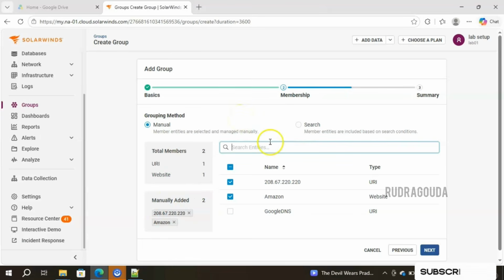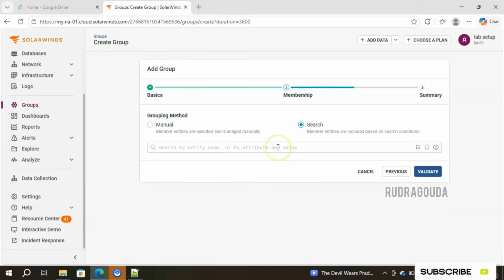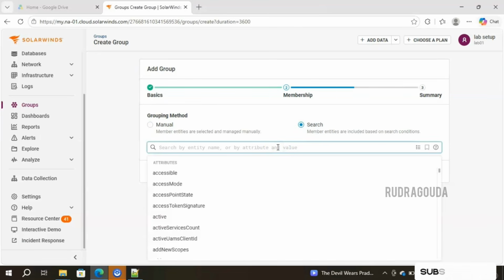Suppose if your environment is having multiple application information or server information, here you have the option called search entities. It will display everything for you and you need to choose it one by one manually. Or if you want to work it based on the search, then go for this option and provide or select the information accordingly. For example, if you want a host, then type host.